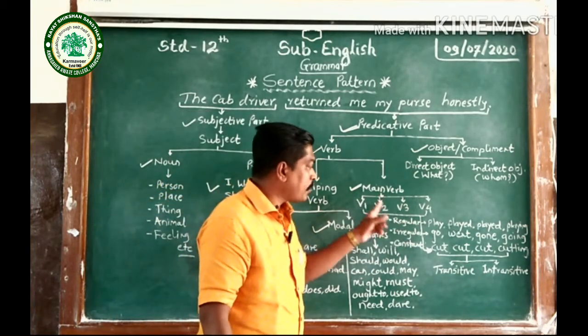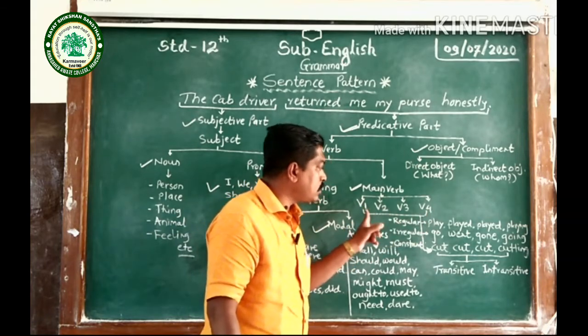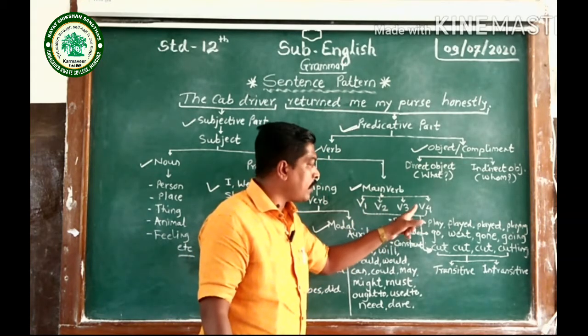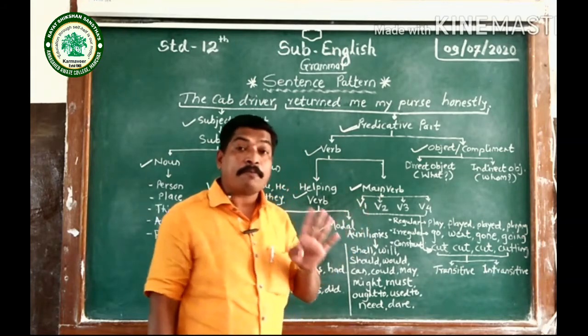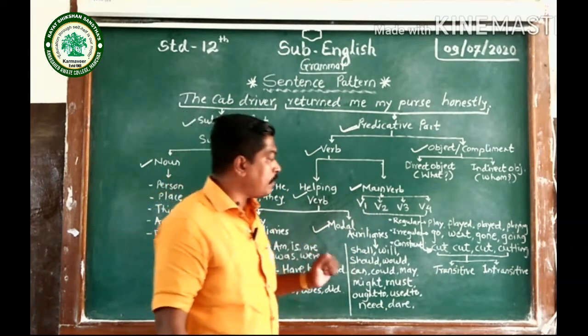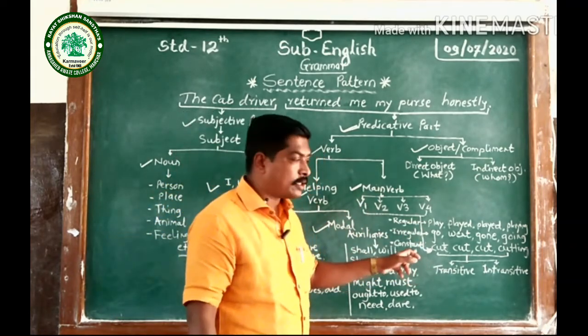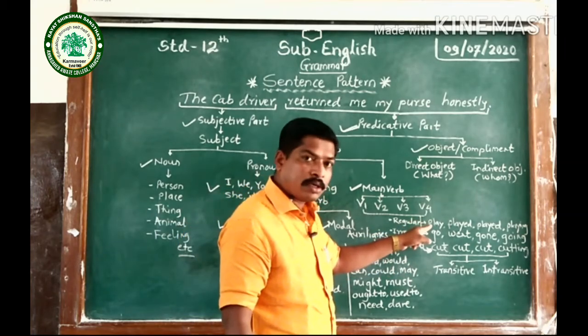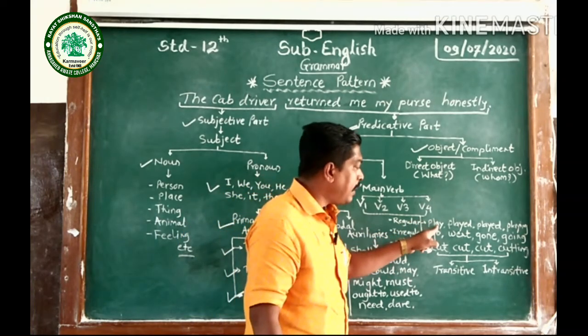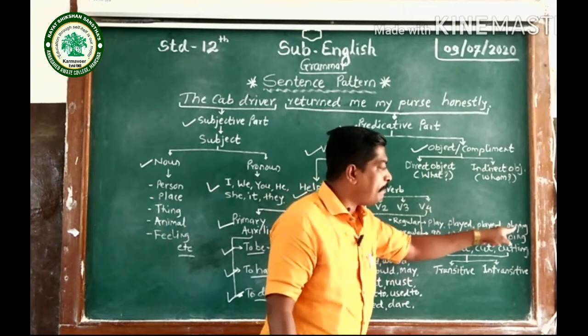Now as you can see, again I have these verb 1, verb 2, verb 3, verb 4. These are the four forms of the main verbs. Now I have taken examples here. In the first line you can see play, played, played and playing.